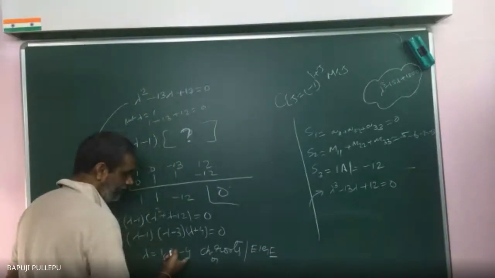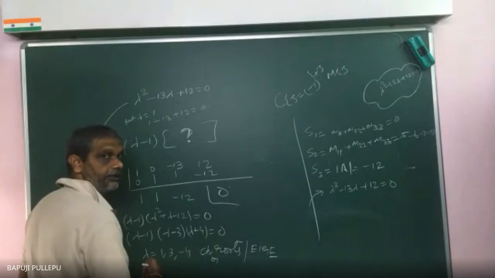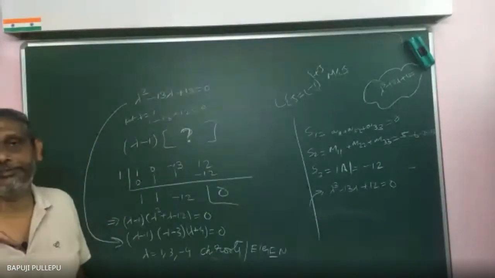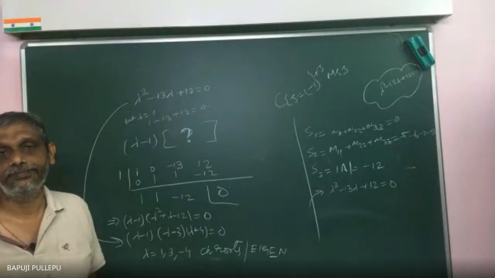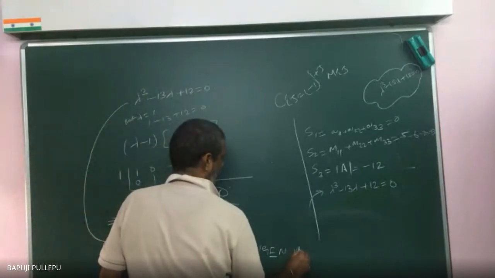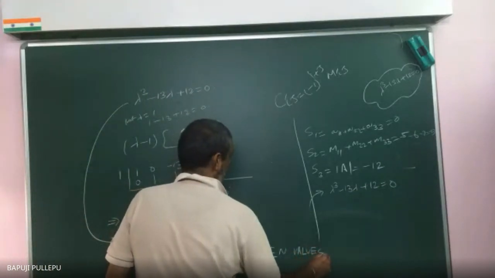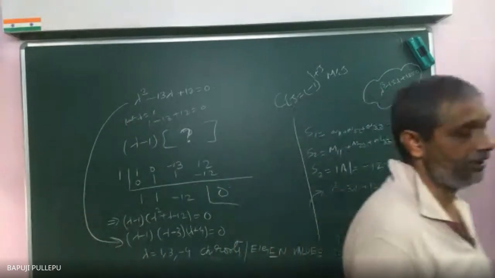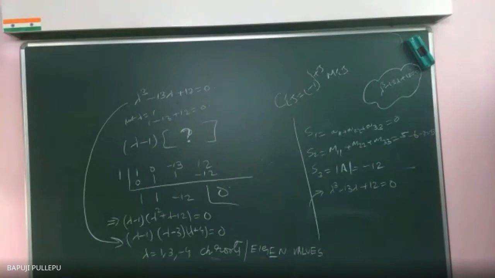Are you able to see this line, sir? Yes, sir. Characteristic roots. CH means characteristic. Characteristic equation means I am just writing CH equation. Characteristic roots are eigenvalues. Eigenvector is a different story. I am not talking about eigenvectors. I have done only eigenvalues.